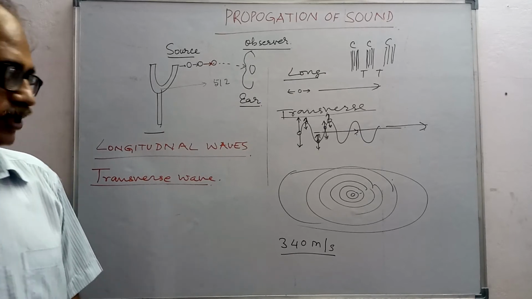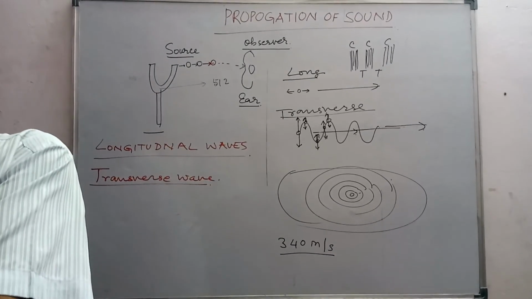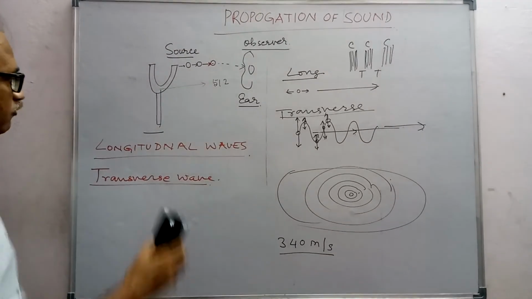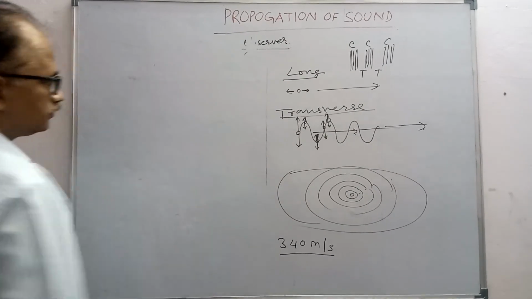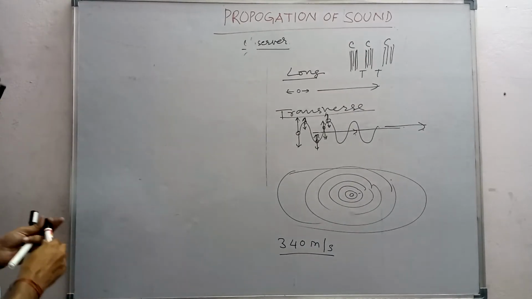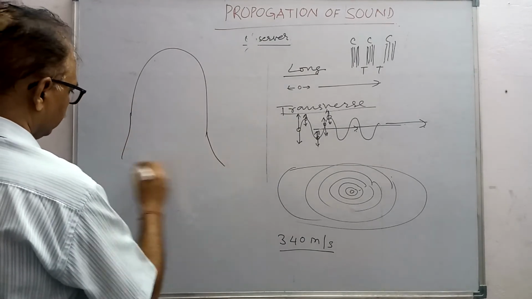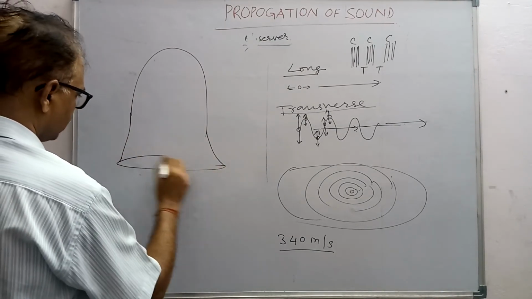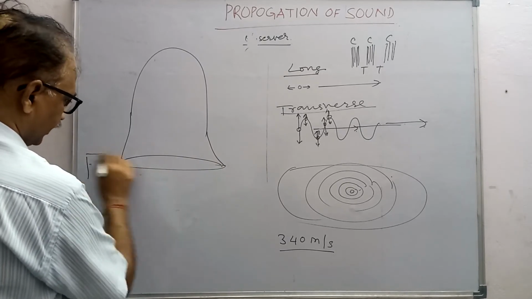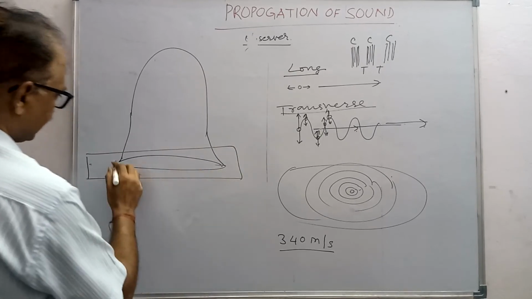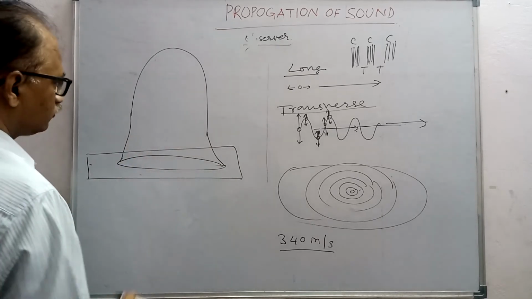In this experiment, you take a jar in the shape of a bell, which is called a bell jar. It is a jar made of glass, and there is a glass lid which covers it. Grease is applied here so that the air from inside cannot go outside.